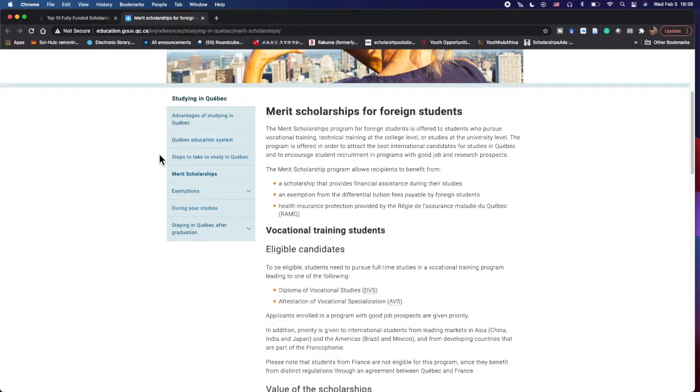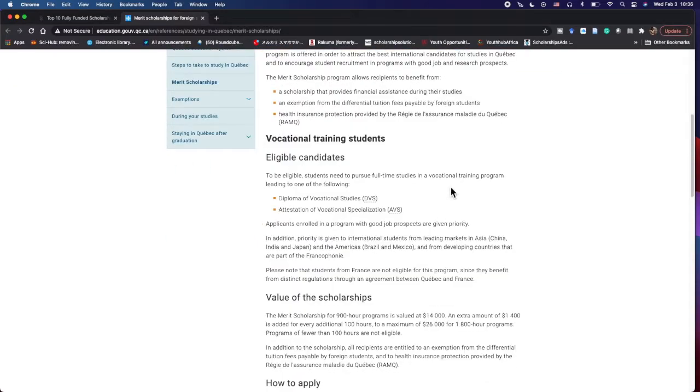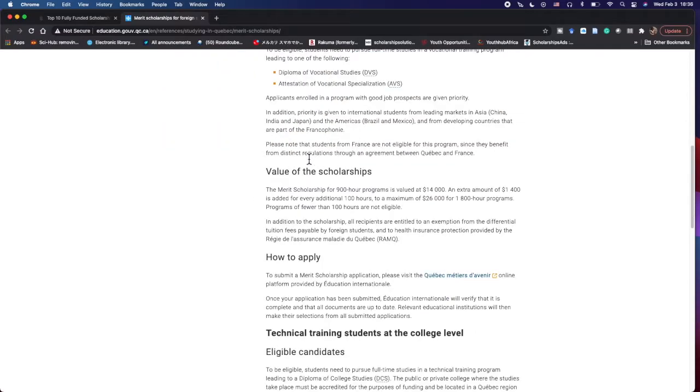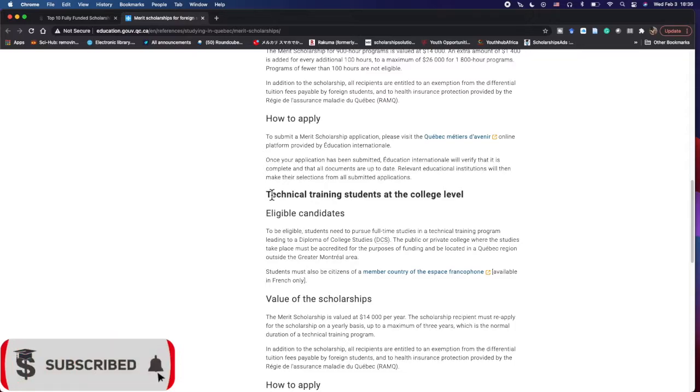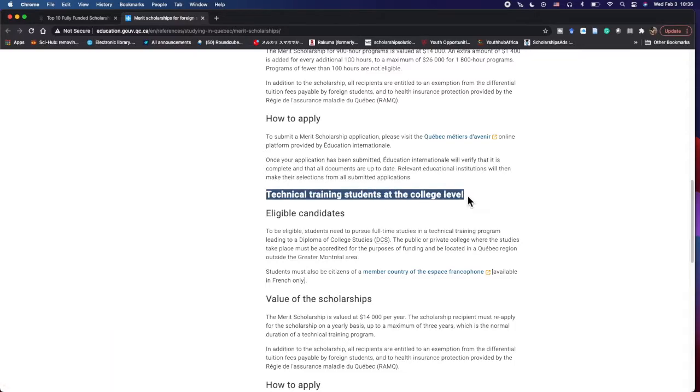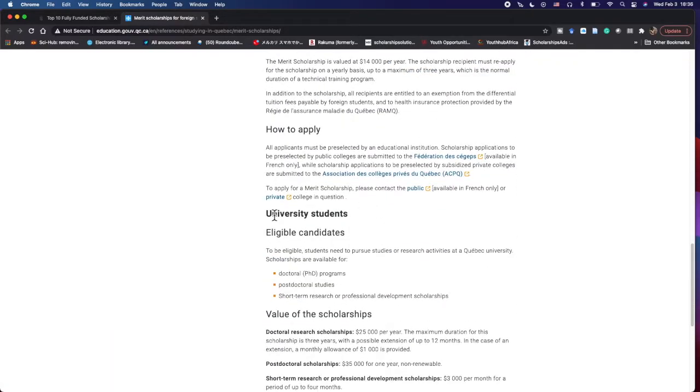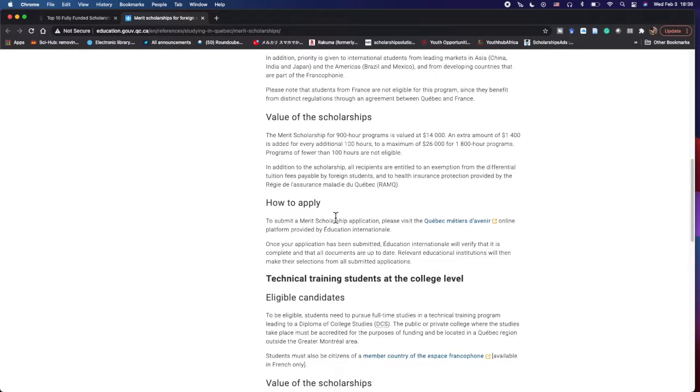And this scholarship, you have to remember, it is divided into 3 main parts. You have the vocational training students, and then you have the technical training students at college level, and then you have the university students. So this scholarship is divided into 3 parts.